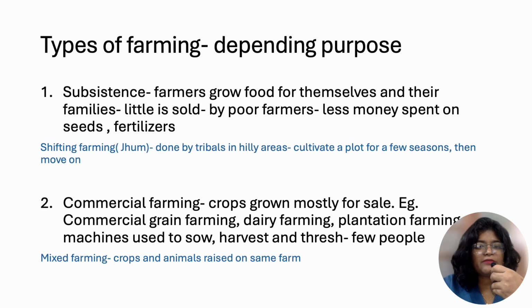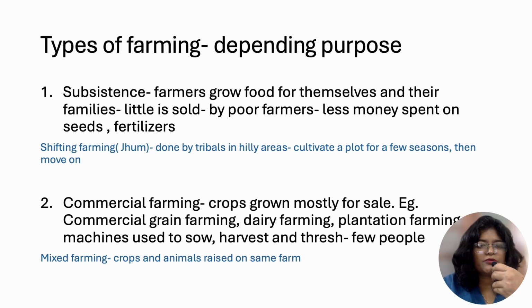The types of farming depending on the purpose of the farming. You have subsistence farming and commercial farming. In subsistence farming, the farmers grow food for themselves and for their families, and very little is sold. This is done by poor farmers on a small amount of land, and less money is spent on seeds and fertilizers.